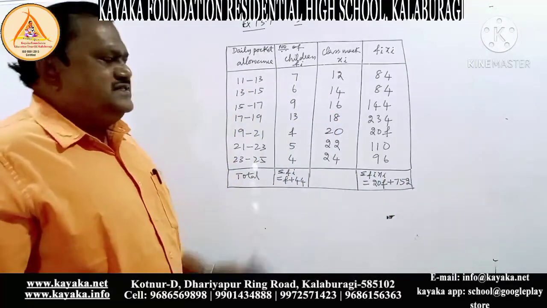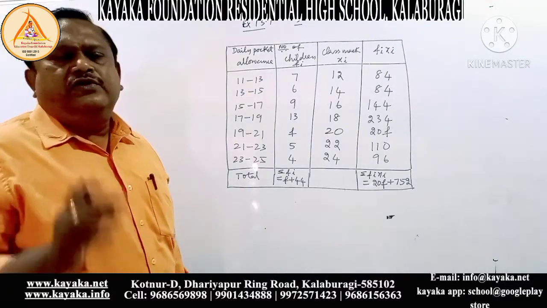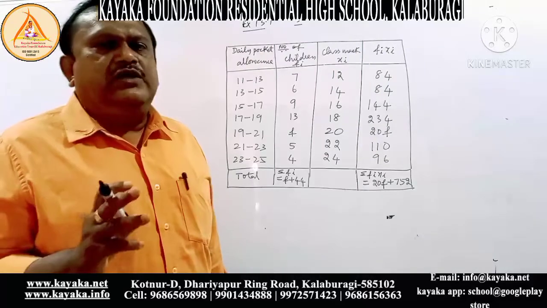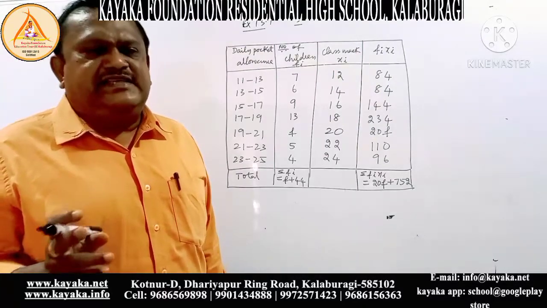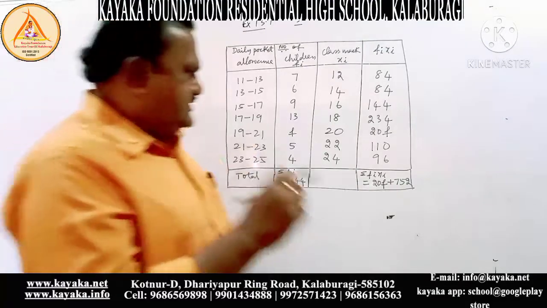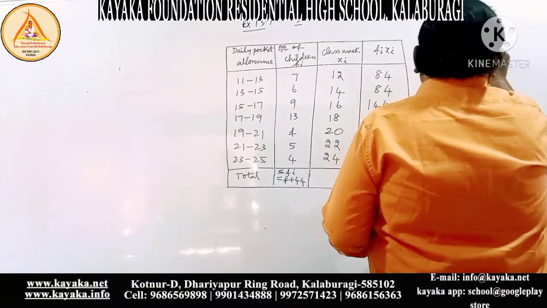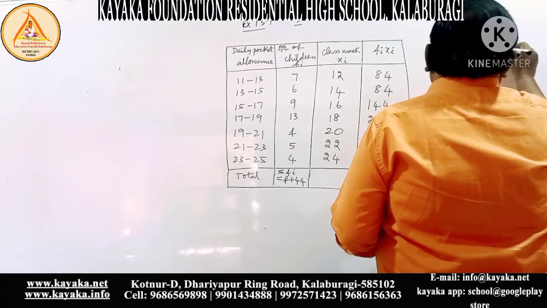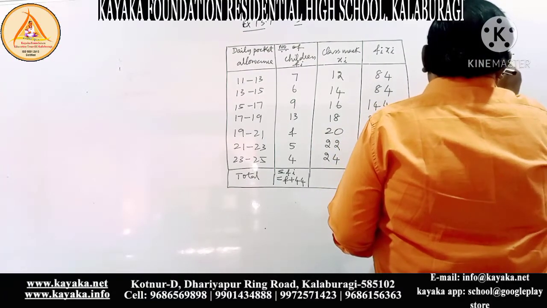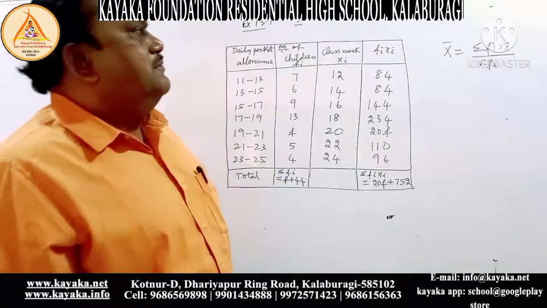20f plus 752. Okay, dear children. Now all of you know the formula. X bar equal to how much? Sigma fi xi divided by sigma fi. That is the formula for x bar. Next step you write x bar will be equal to sigma fi xi divided by sigma fi.